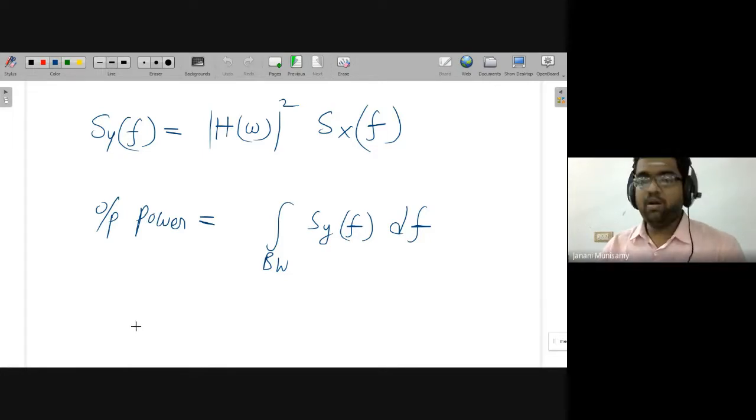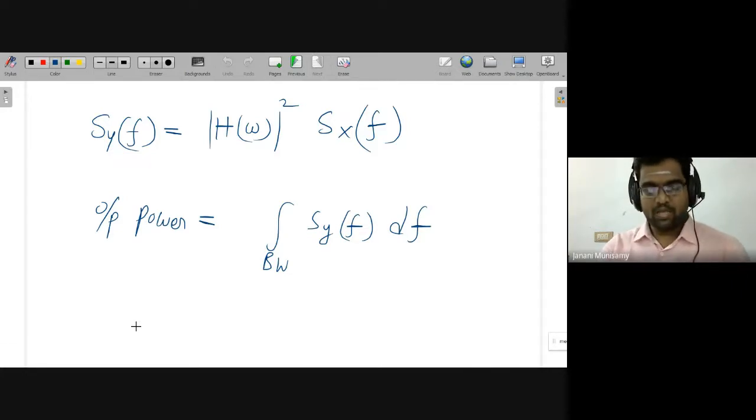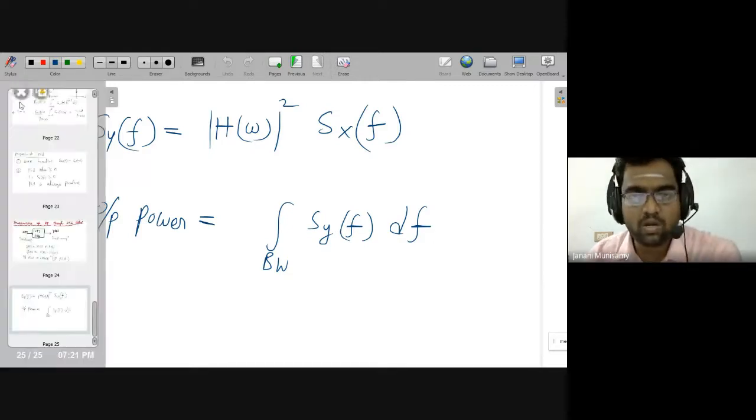In the last 10 minutes, we will see the properties of white noise. There are already many types of noise, but mostly we will use random noise and white noise for introducing noise in our system for analysis purposes. Mainly we will use thermal noise or white noise. The explanation of thermal noise and white noise is almost the same, with a little difference. So now we will quickly see about thermal noise and white noise. I think that is given in the syllabus, so quickly we will refer to the syllabus.